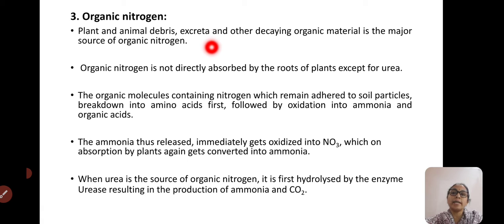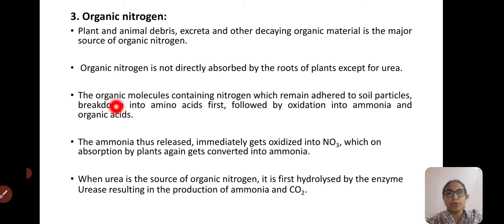The third source is the organic nitrogen source. Plant and animal debris after the death of plants and animals, and also the excreta and other decaying organic material make the major organic source of nitrogen. Organic nitrogen is not directly absorbed by the roots of the plants except for urea.